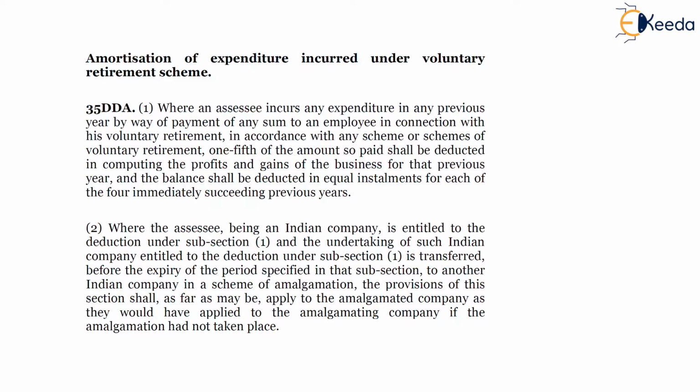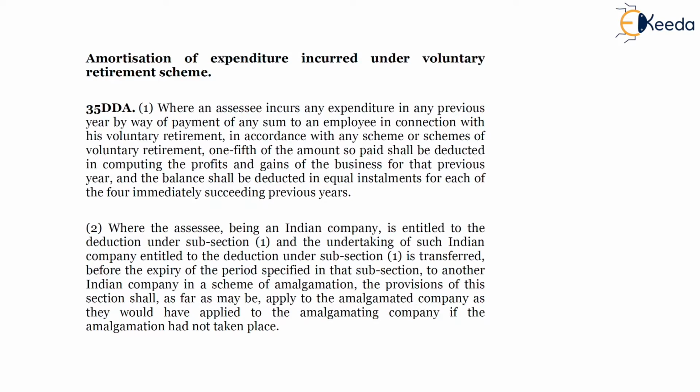In the case of conversion, in the case of reorganization, succession of a firm or proprietary concern to a company, the deduction will continue to be available to the company. In case of conversion from private limited company to LLP, limited liability partnership, the deduction, the expenditure on amortization will be available to the LLP. Further, deduction allowed under this section won't be allowed under any other provisions of the Act.